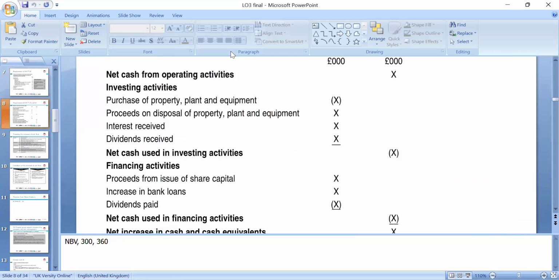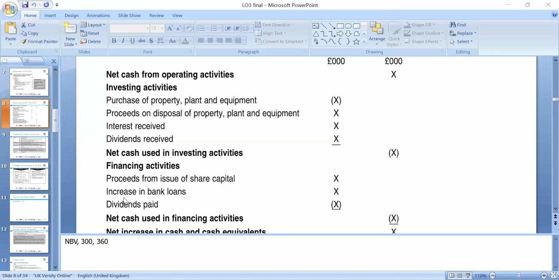Then we look at investing activities, how much the non-current assets changed during the year. We look under the non-current asset register and the changes, such as property, plant, and equipment, how much we bought and disposed of, the cash inflow, and if we received interest, and the dividends we paid. That's what we need to look at for the net cash flow from investing activities. Please, if you have any questions, you can ask anyone.